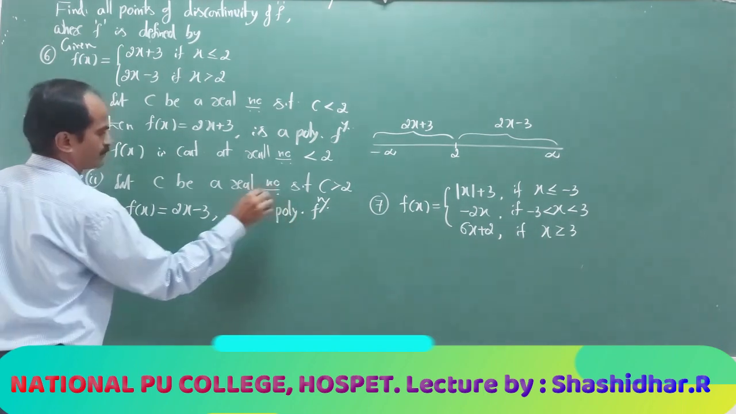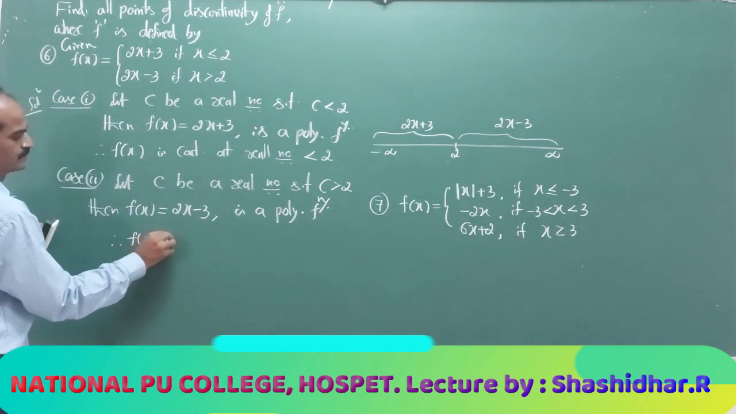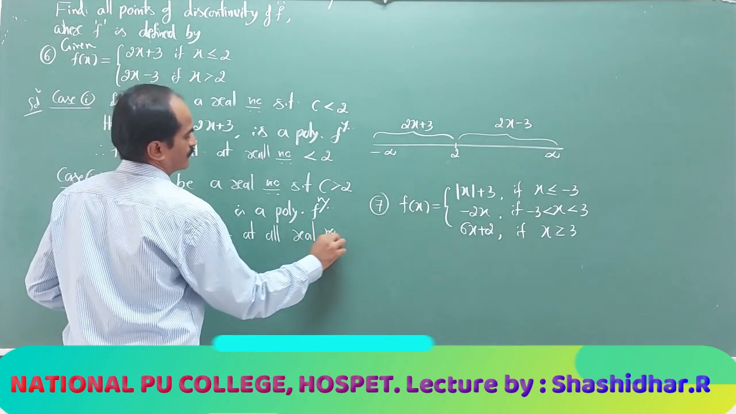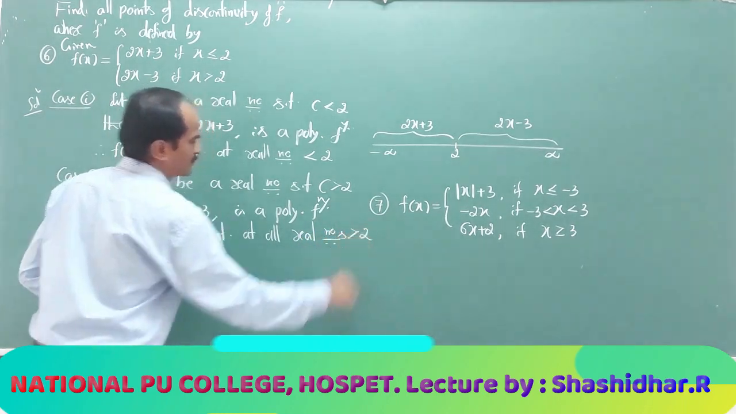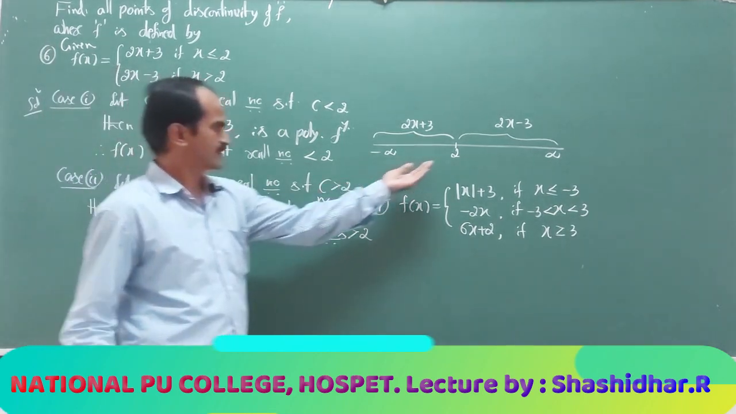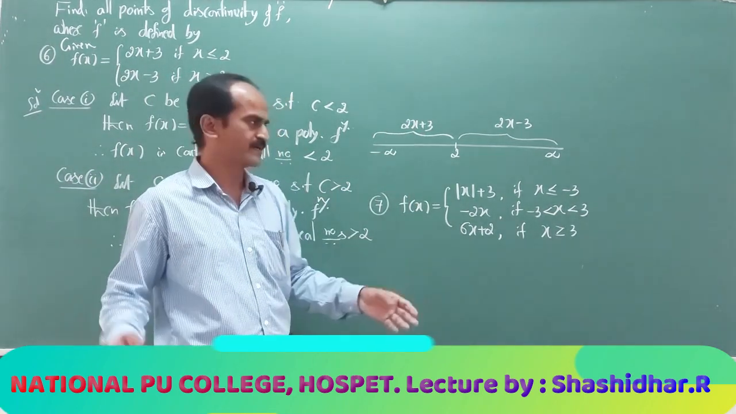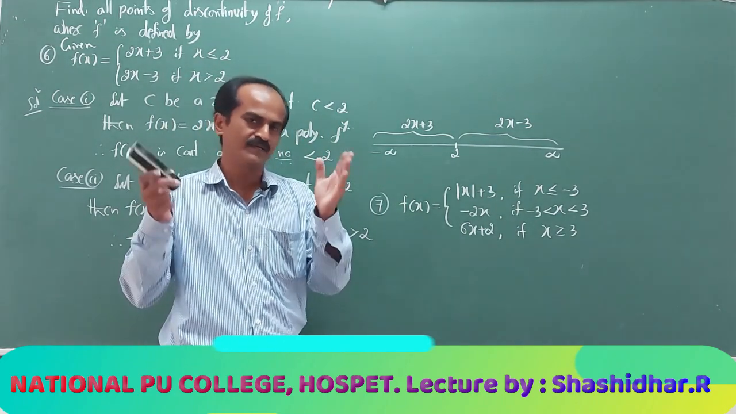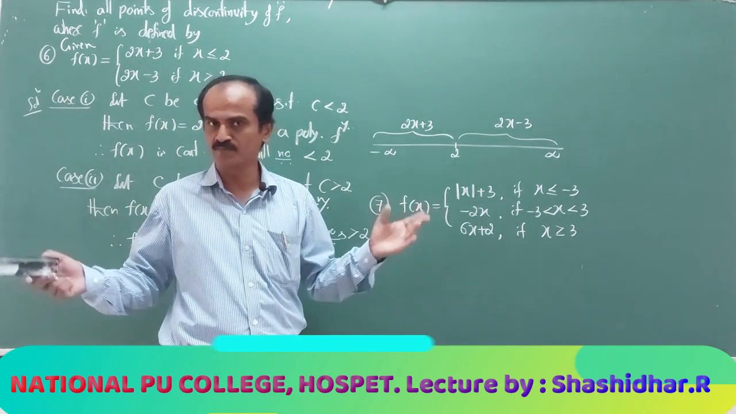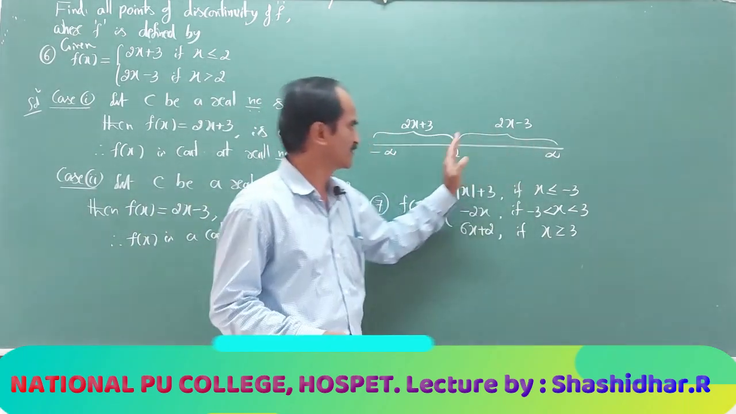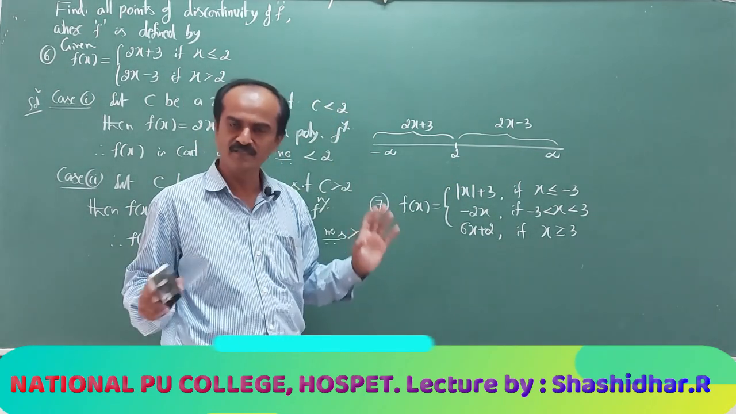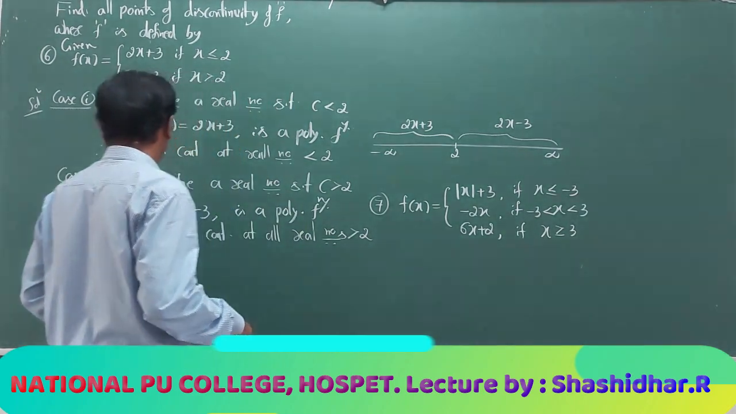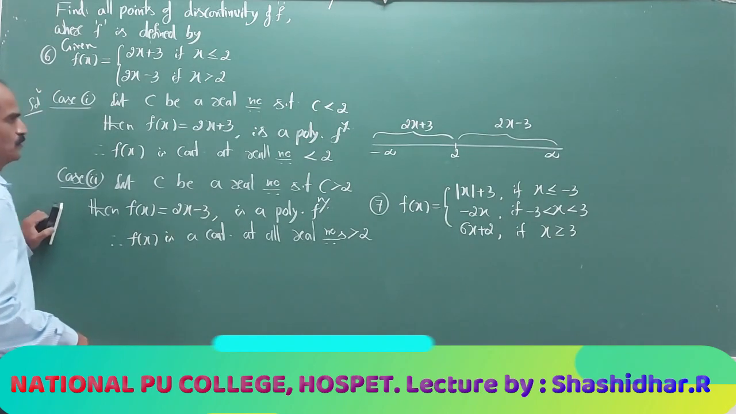Therefore f of x is continuous at all real numbers greater than 2. So for less than 2, it is a polynomial, therefore it is continuous. Greater than 2, the nature of the function is polynomial. We know that every polynomial is continuous at all real points, in particular at greater than 2 and at less than 2, 2x plus 3 is continuous. Now we are left with one case, that is at x equal to 2.